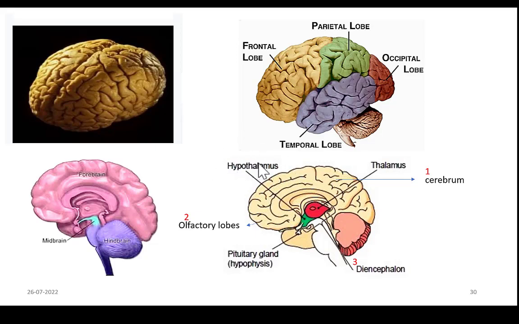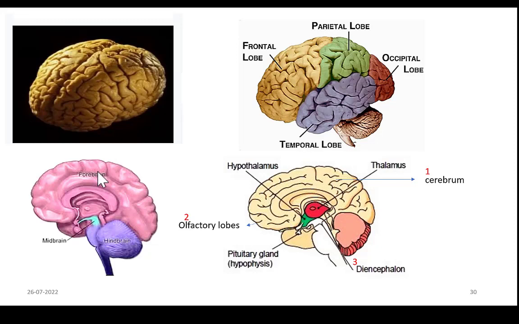The hypothalamus regulates the function of the pituitary gland. You know, the pituitary gland is the master gland because it controls many of the endocrine glands. So this is the master gland, and the master of the master gland is the hypothalamus because it regulates the function of the pituitary gland. So where is the pituitary gland? The pituitary gland is hanging out from the hypothalamus.